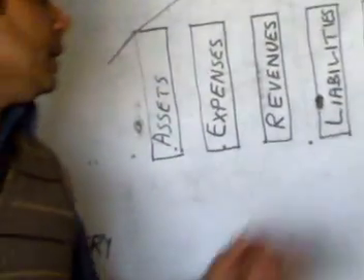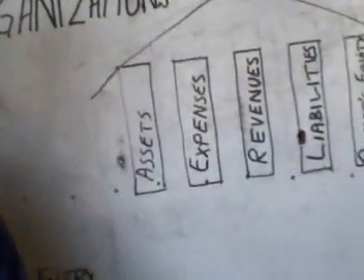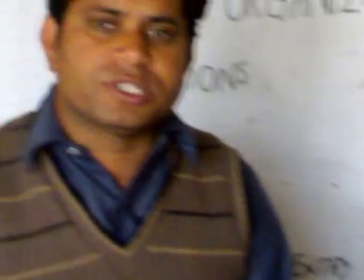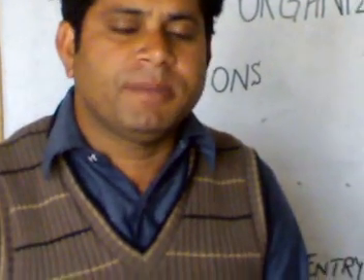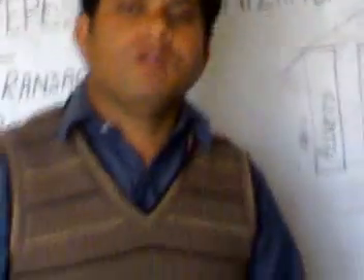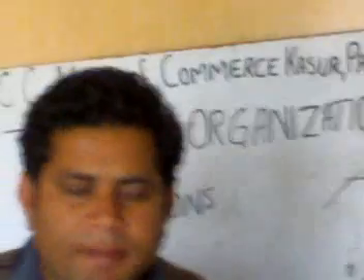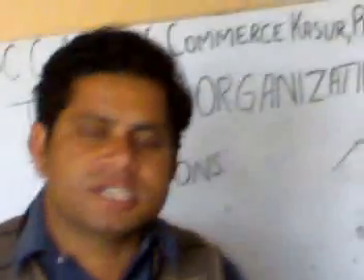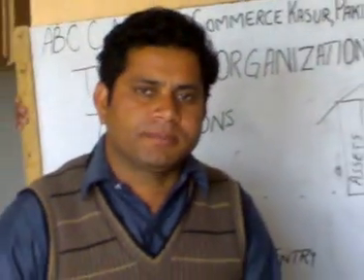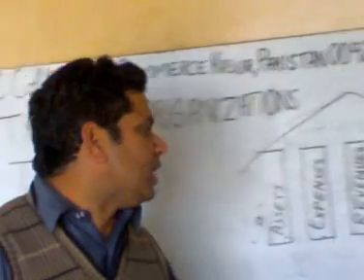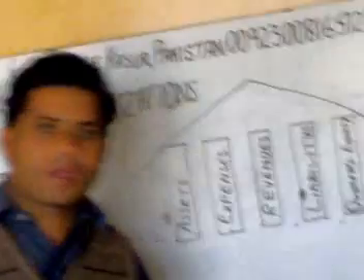Then liabilities. Liabilities are the amounts which will be paid in the future. For example, we have taken a loan from a bank. This is called a liability. And then the last one is owner's equity.